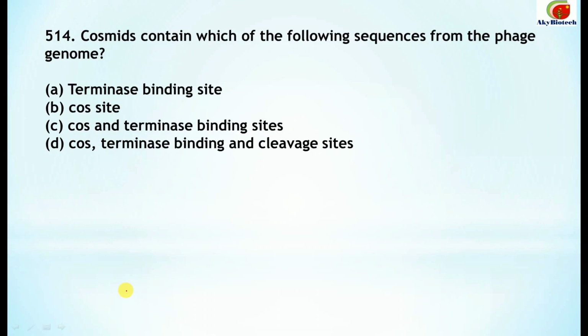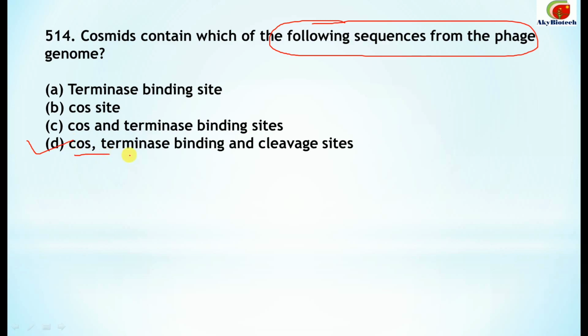Next, cosmids, they contain which of the following sequences from the phage genome? So what sequences are there in the cosmids from the phage genome? That is cos and the terminase binding and the cleavage sites.